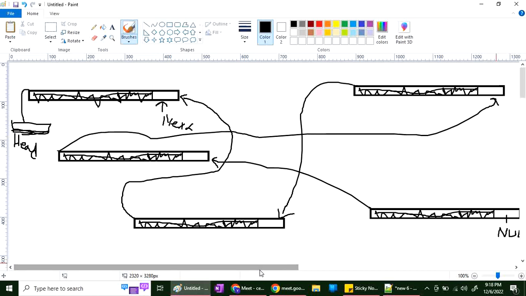So why am I not making it in one line? Why am I making these nodes here and there? Because malloc will only reserve memory. It won't specify a reserved position to store in. What do you mean by reserved position? Like in order. It can store anywhere. We don't know where it is storing.